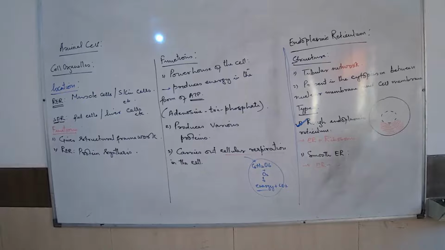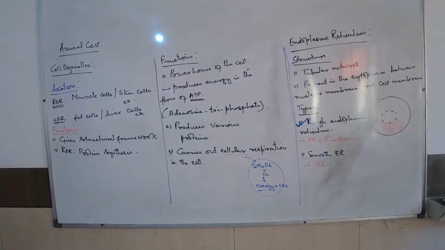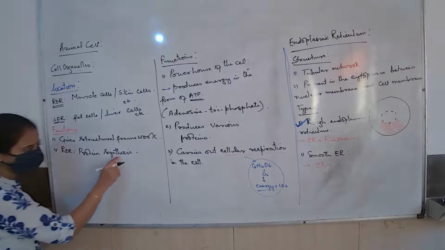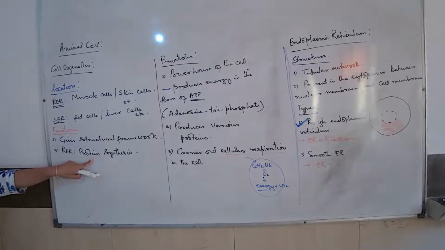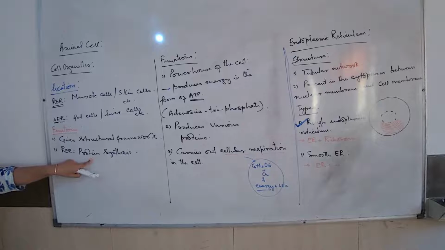The alternative words are synthesize, manufacture, formation, production. So whenever you write this word, it means that the part of the cell is producing this chemical, protein. So what are we saying? What is the most important function of RER? Forming proteins, manufacturing proteins, a variety of proteins.